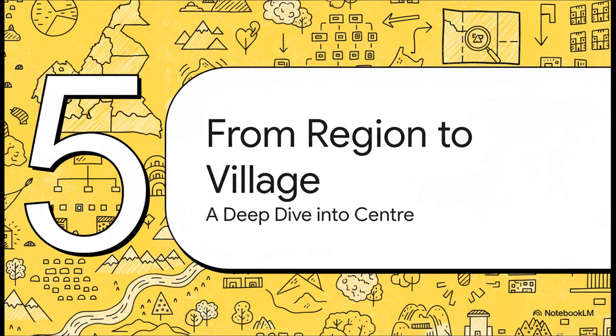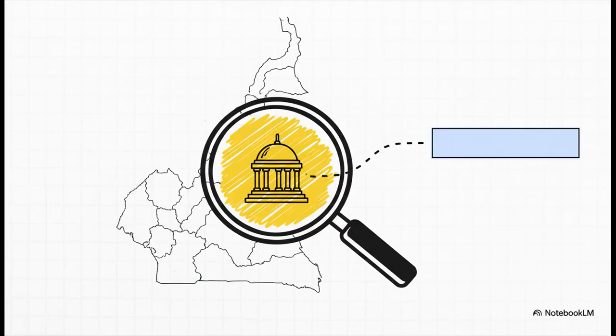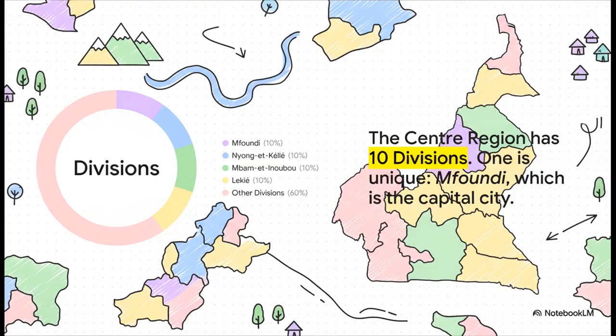All right, so we've seen the big picture. But now let's make this real. We're going to pick one region and follow that administrative chain all the way from the very top down to a single neighborhood. So we're going to zoom right in on the center region. I mean, as the home to the capital, Yaoundé, it's the perfect place to see how this 5-tier system actually works in a dense urban setting. So, like we saw earlier, the center region has 10 divisions. This chart shows them all, but one of them is very, very different from the others. We're going to focus on that single unique slice, the Mfoundé division.